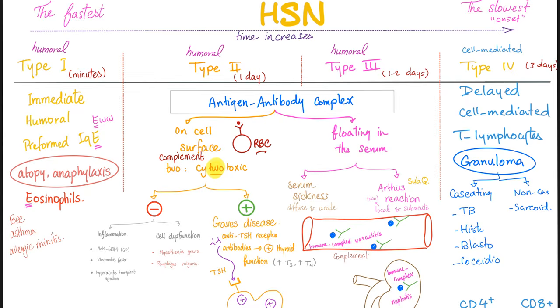Why did we classify them 1, 2, 3, and 4 based on 2 things? Number 1, the story. Each one has a unique story. Number 2, the time frame. Type 1 is immediate. It happens within minutes, but type 4 takes about 3 days. 2 and 3 are in between. Hey medicosis, what's the difference between allergy and hypersensitivity? Well, hypersensitivity is a heightened allergy. Hypersensitivity is a subset of allergy.